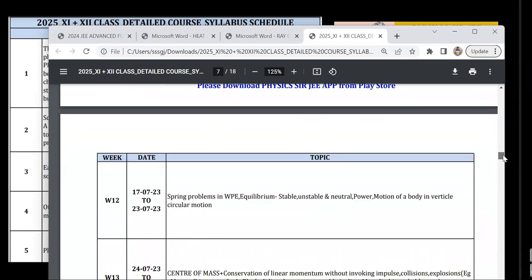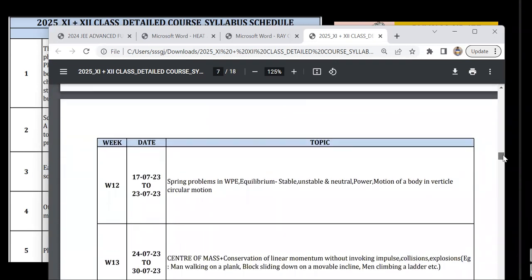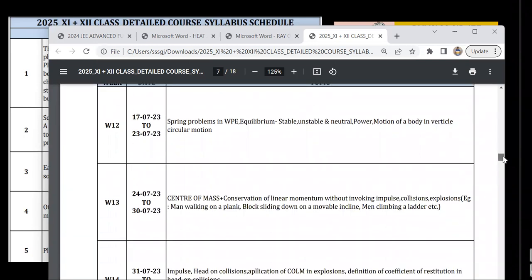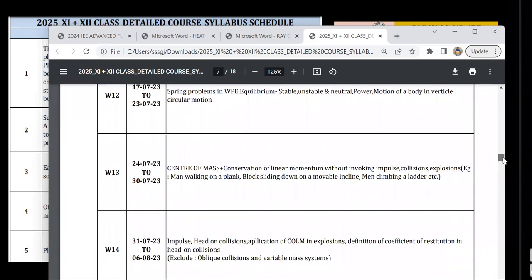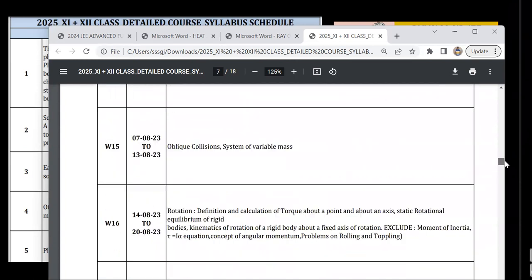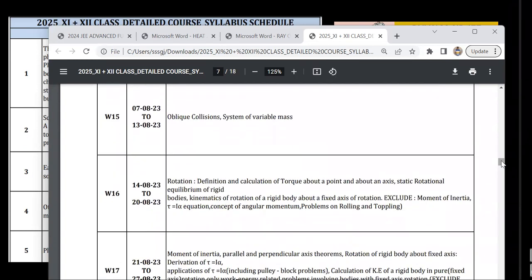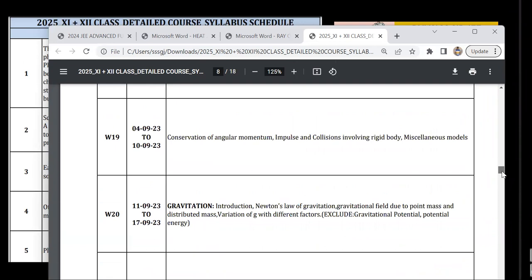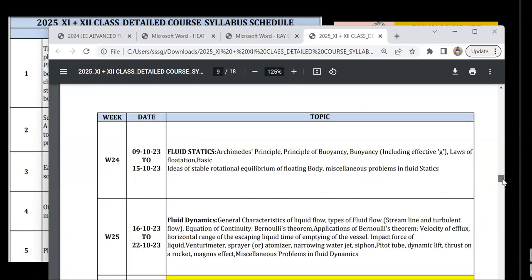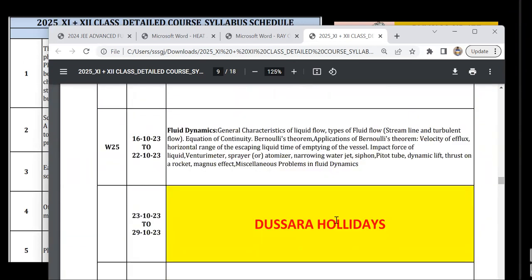Once I get the confidence that enough number of students are there, then I can launch the full batch. So right now, chapter-wise all these things will get released. Let me go to the end. I have given Dussehra holidays in the back, a break for me also. But I will be busy with other aspirants, 2024 aspirants.